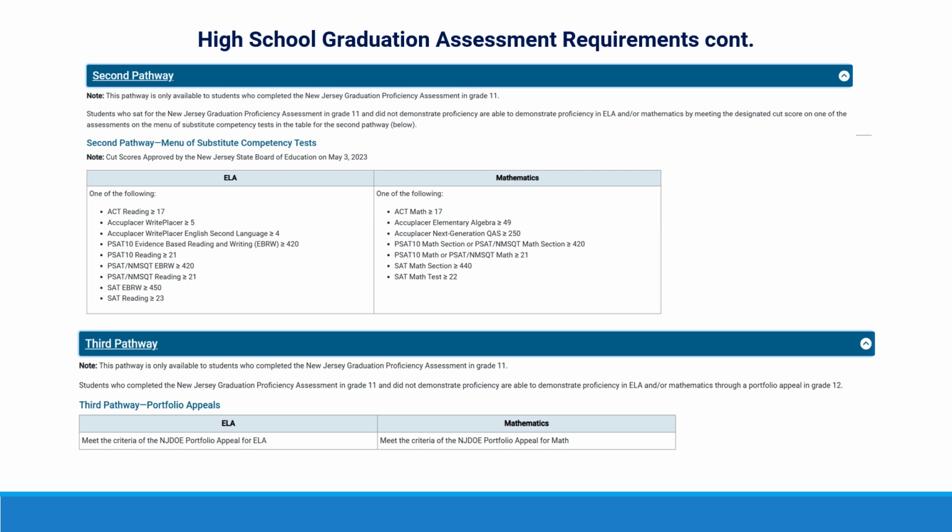Those assessments will be graded by the teachers and work samples will be collected and sent to the state of New Jersey, where they will evaluate your progress and determine whether or not you are graduation ready. We will be providing you with a good number of Pathway 1 and Pathway 2 tests so that you may not need to move on to Pathway 3.